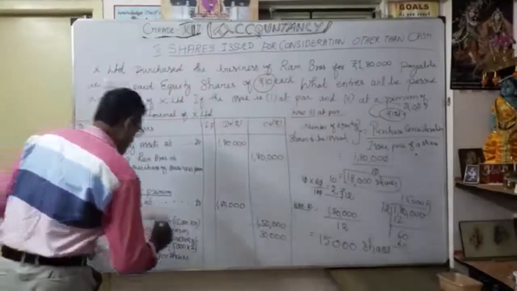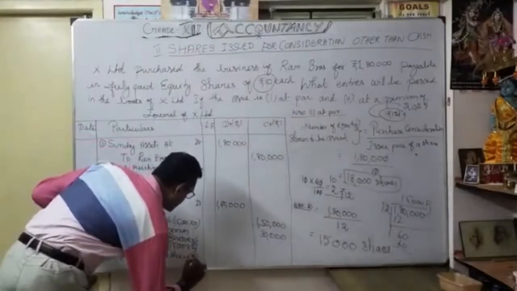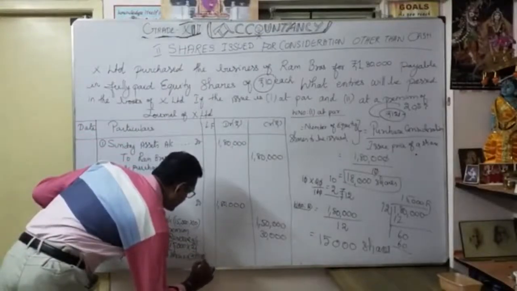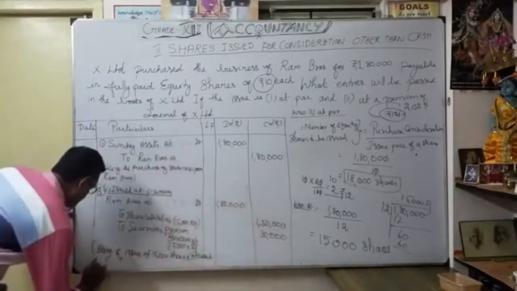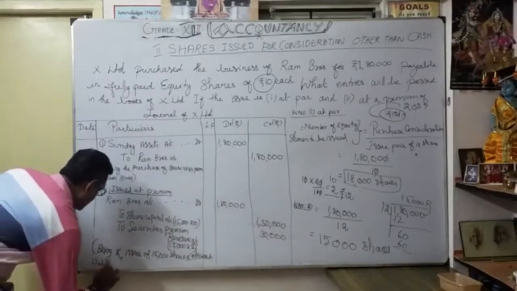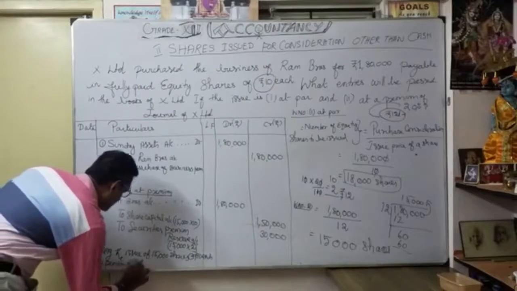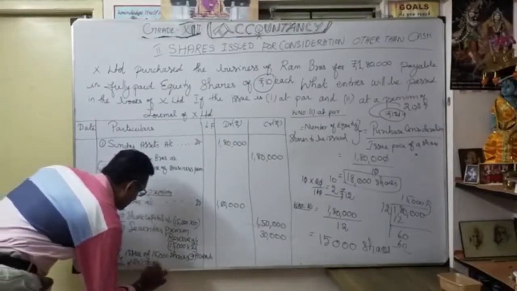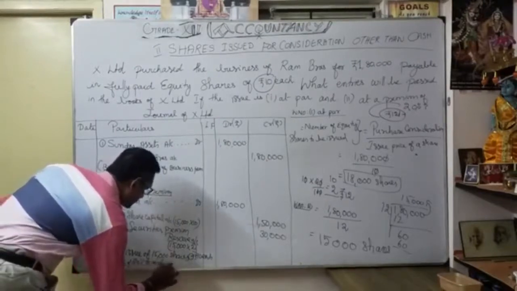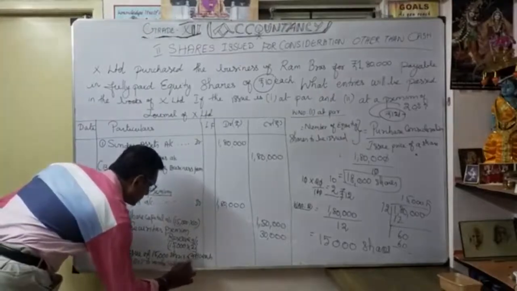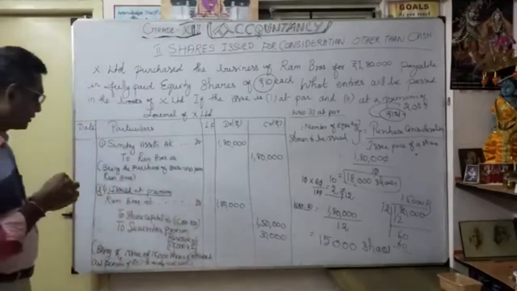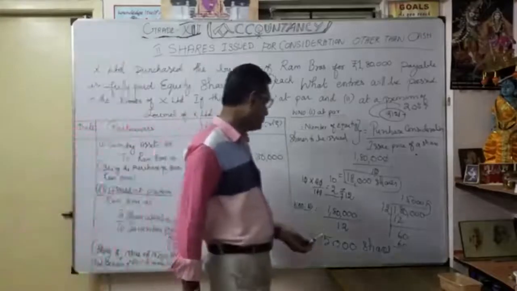That is very important. Shares at 10 each and premium of 20% to vendor. Why? Working out 2. So we got 15,000, very important, according to here.